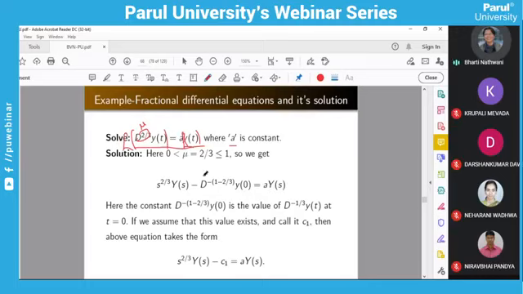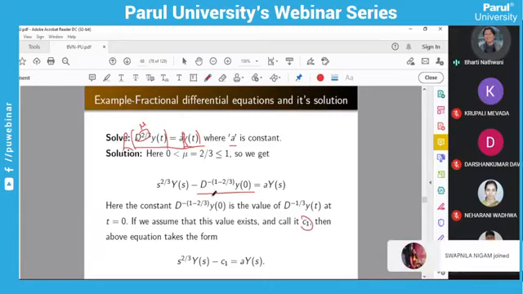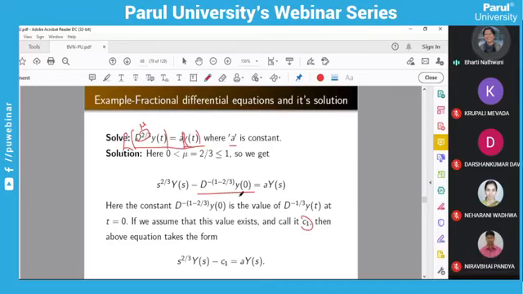But what is the value of this? So we are assuming this value at t equals 0 exists, and we are calling this C1. This is some constant value because you are differentiating and putting t equals 0, so you will get some constant. So we are assuming this is C1. Now we have to find out the value of C1. So ultimately we have this.